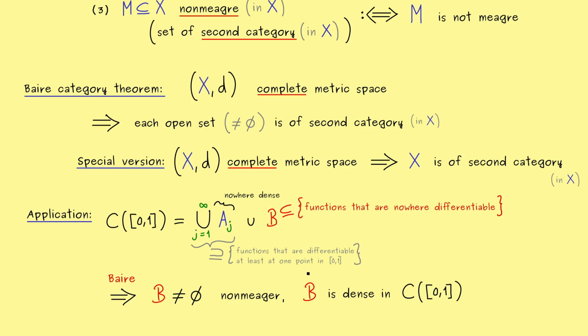So we don't have to construct these functions at all to see that they form a very important part inside the set of the continuous functions. Indeed, this is an approach you can use in other contexts as well, where you want to show the existence of some elements with some special properties. The idea is just to shift the complement properties into such a meager set. And then you can use the fact that the whole complete metric space should not be meager. Okay, and this concludes this overview I wanted to give you about the Baire category theorem.